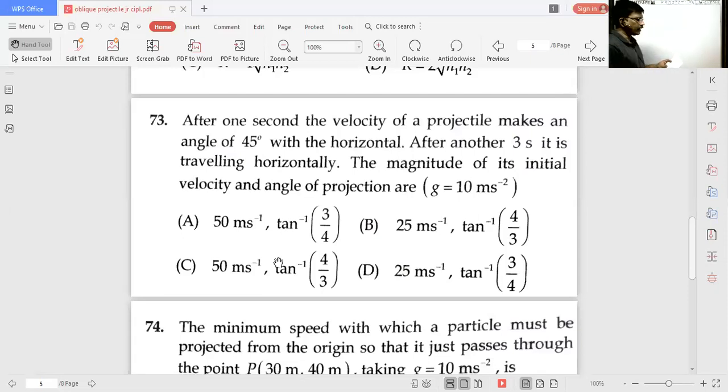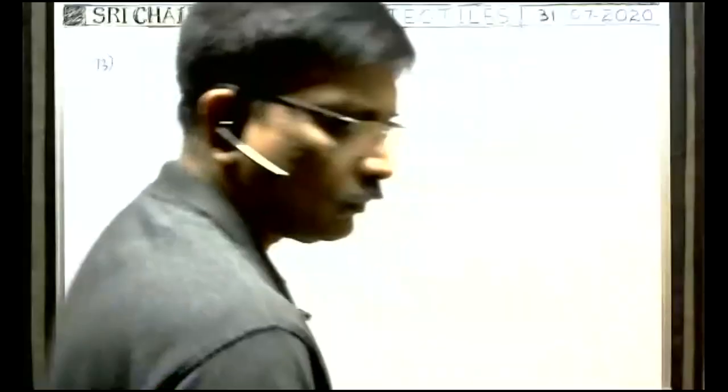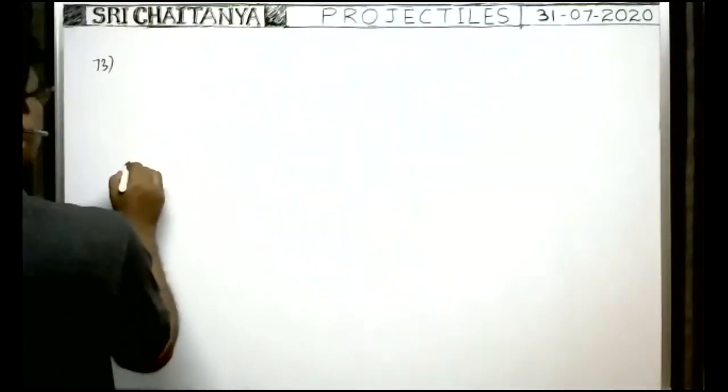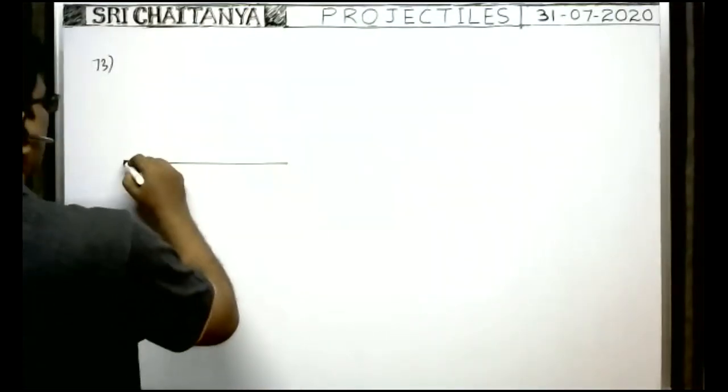After 1 second, the velocity of projectile makes angle 45 degree with horizontal. After another 3 seconds, it is traveling horizontally. Find the magnitude of its initial velocity and angle of projection. Okay, all of you look at the board. Here, one projectile is thrown. It is also important for advance also.